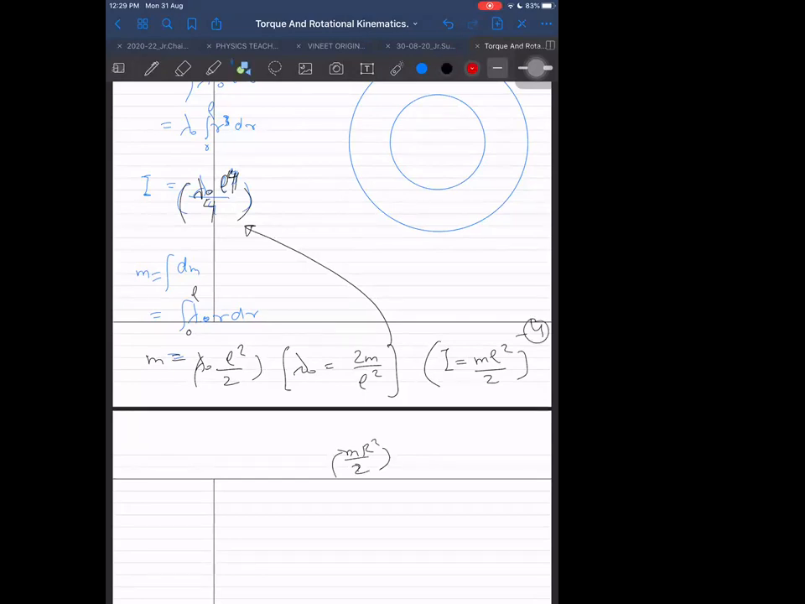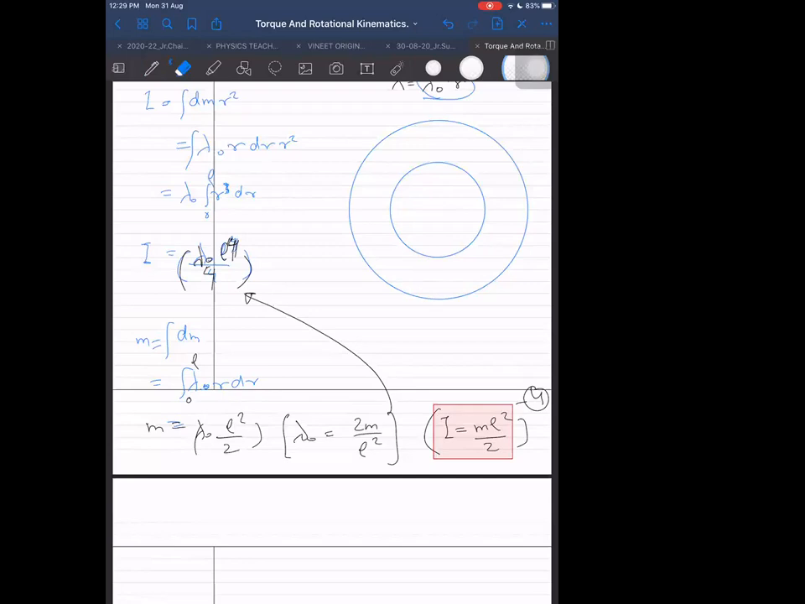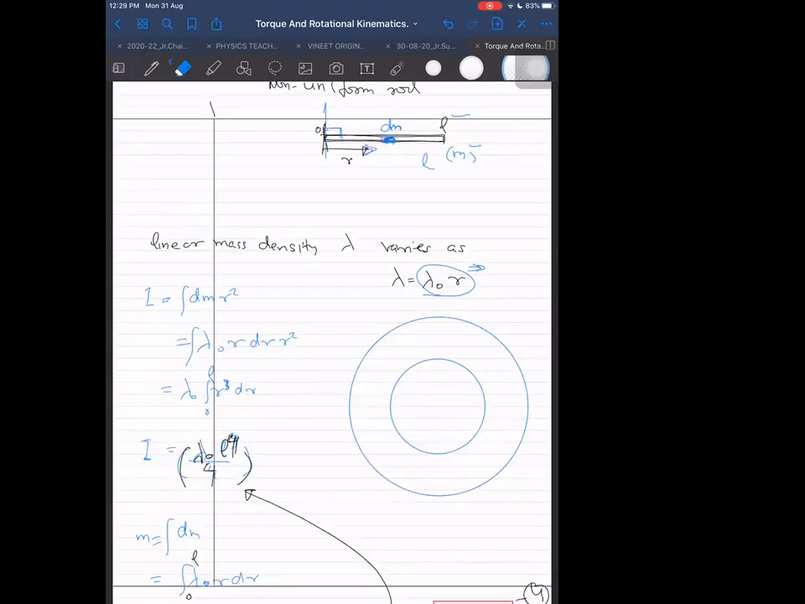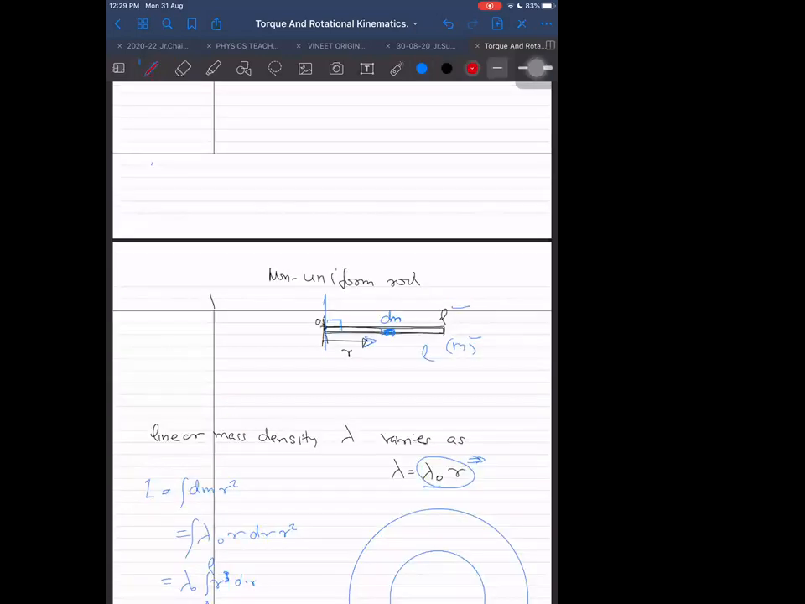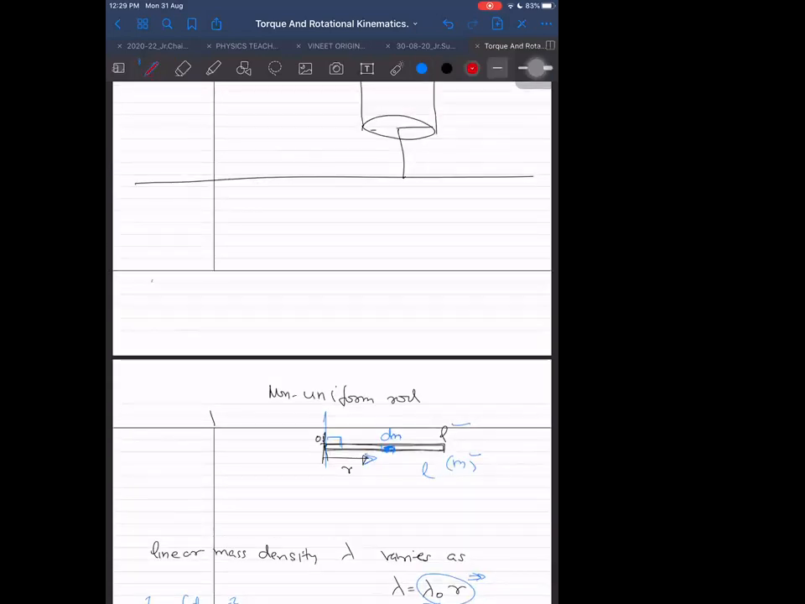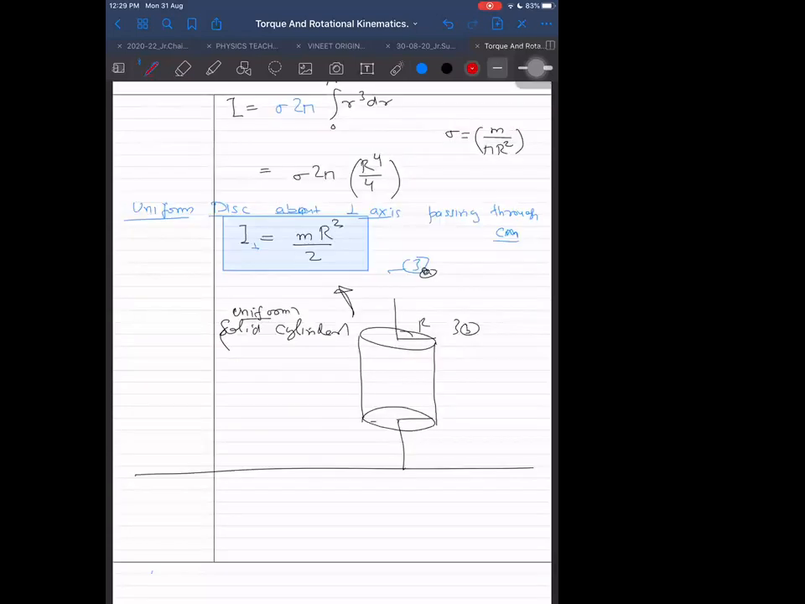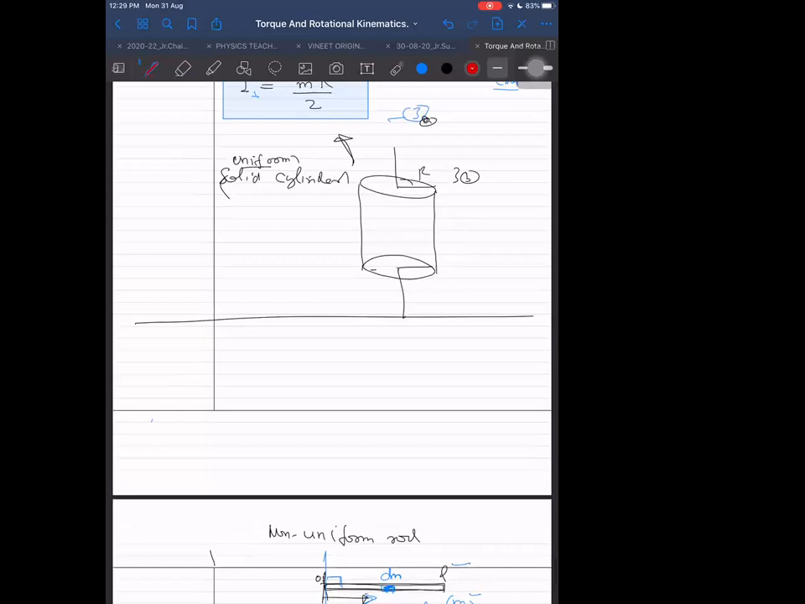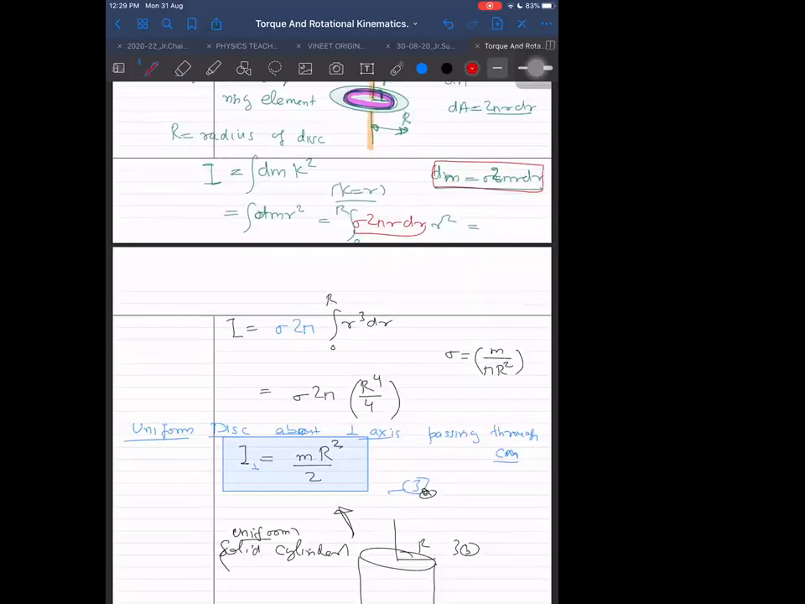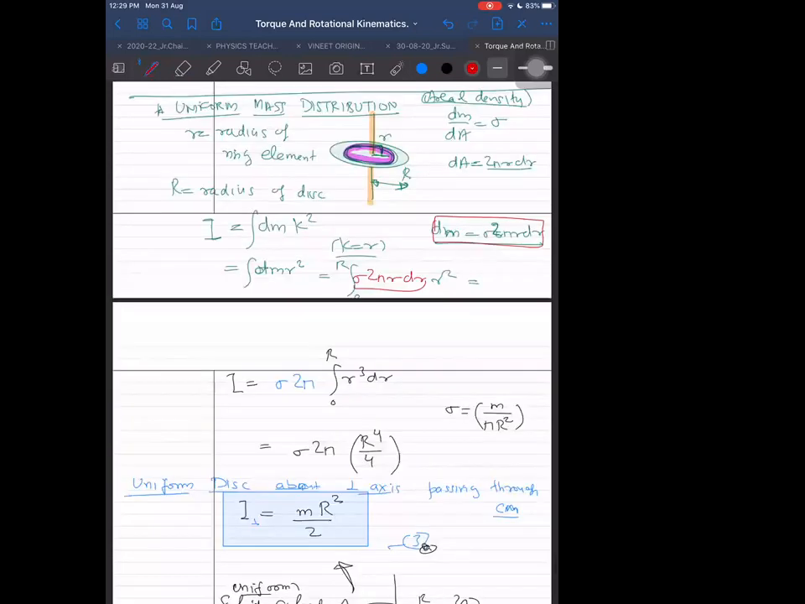What is happening here? Why is it coming out like a disk? What is the reason? We can take it in these rods also. Why is it coming out to be the same as a disk? I will tell you the reason. In a disk, the density varies radially, element to element. There also it is varying radially, and here also I took it to be varying radially, lambda naught into r only.